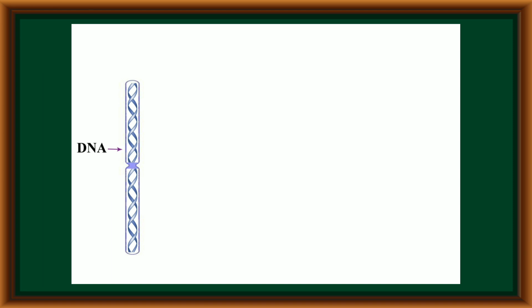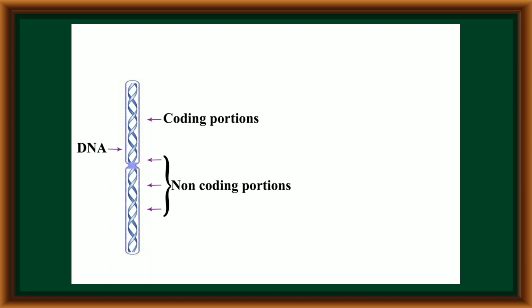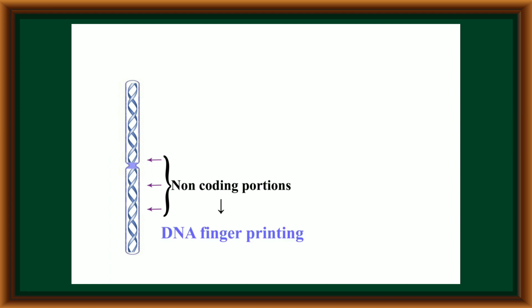Let us know how this repetitive DNA is formed in the structure of the human genome. In the structure of a chromosome, DNA is present. Some portions of the DNA code for proteins; these are referred to as coding portions. In a similar way, some portions never code any proteins; these are called non-coding portions. These non-coding portions are the main basis for DNA fingerprinting.